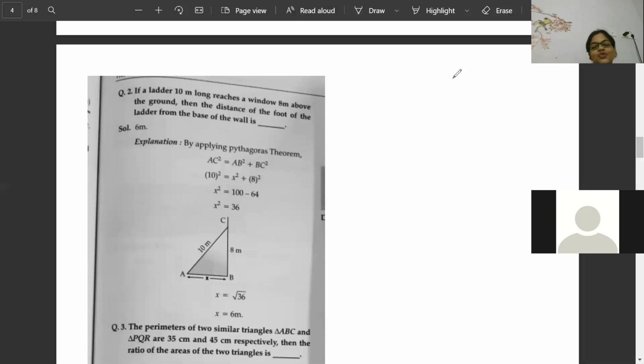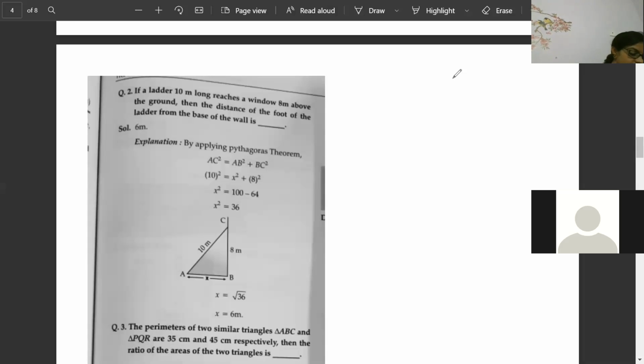Then the ratio of the areas of the two triangles is? 49:81.